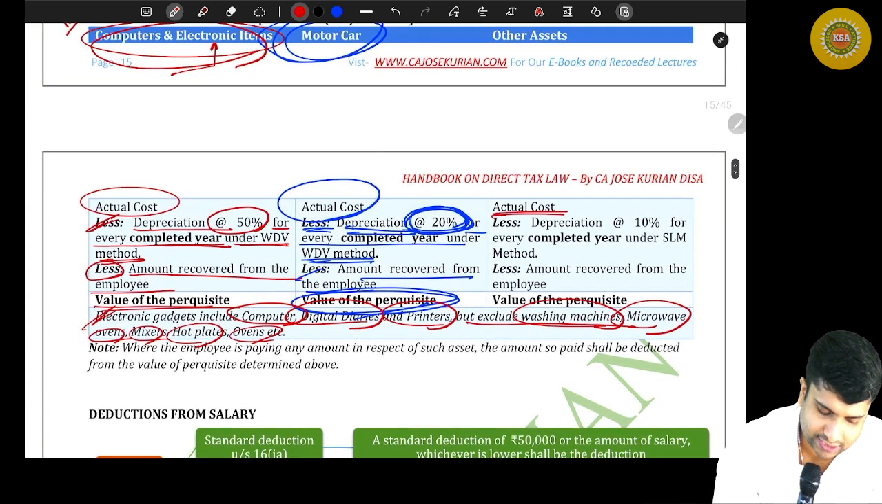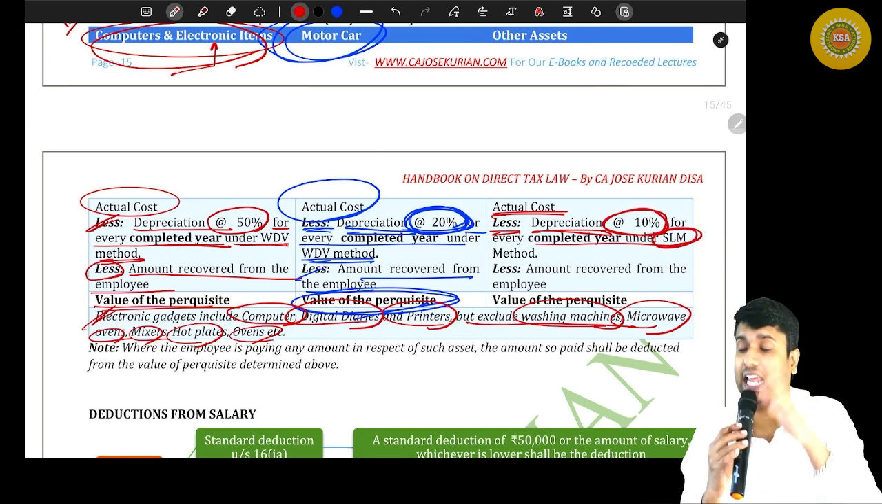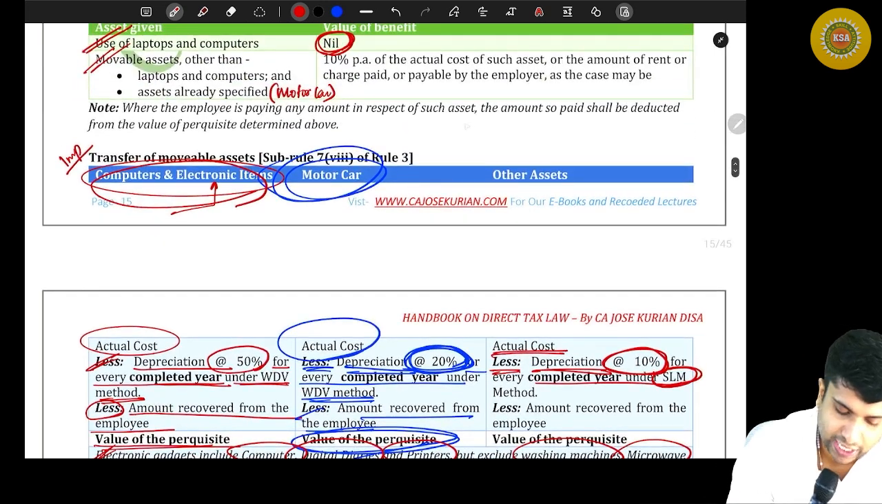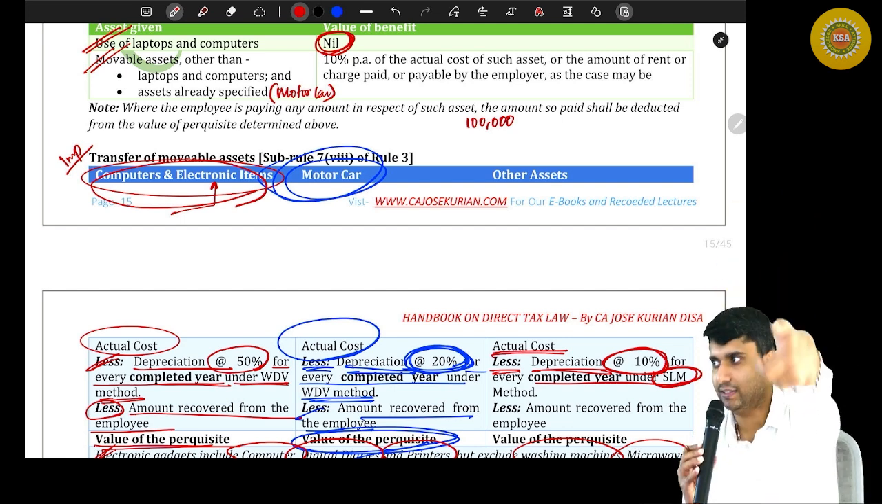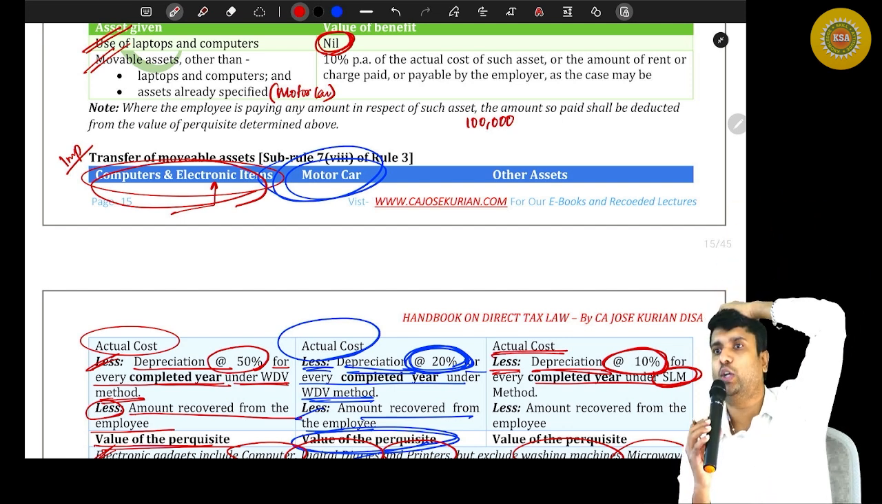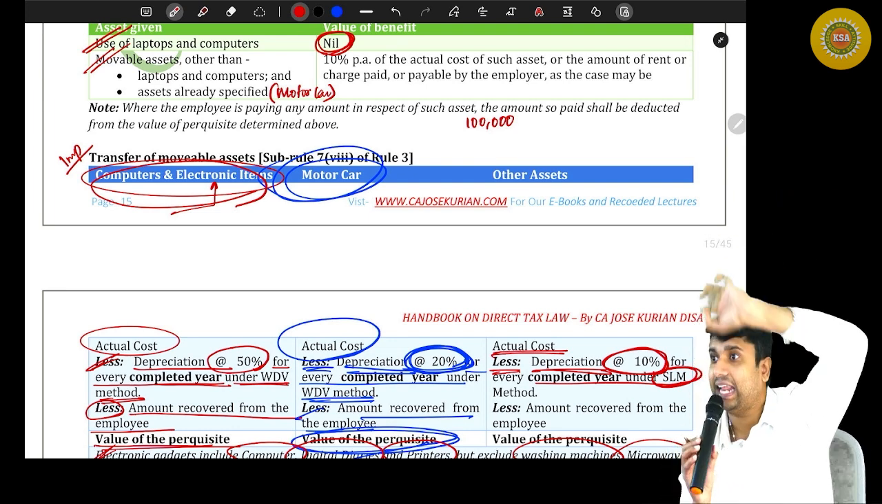Take the actual cost and less what? Depreciation at 10%. And what is the method for every completed year? It is under SLM. Say for example, the employer purchased the fridge worth 1 lakh and transferred it to me after 2 years, and collected 10,000 rupees from me.